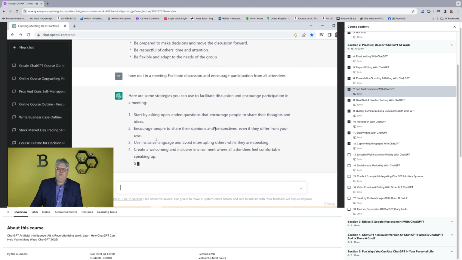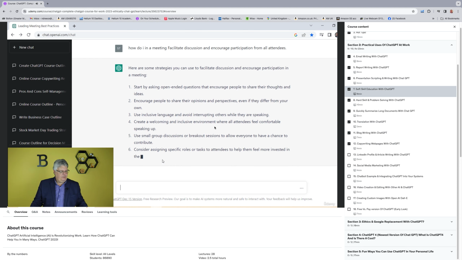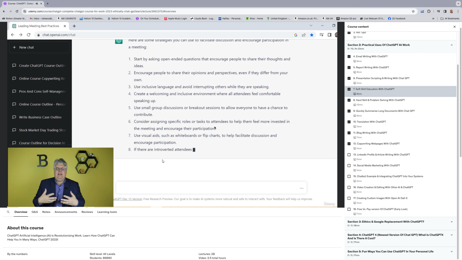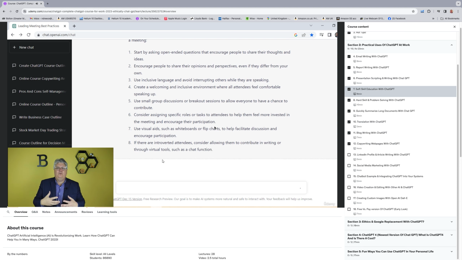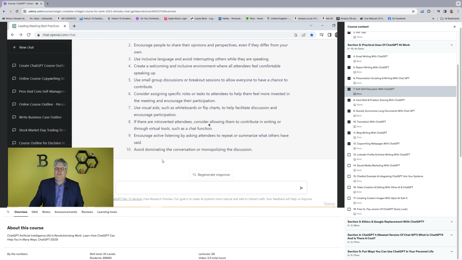And then you can ask it more to expand on all this some more, or you can ask it for examples. So those are some examples of soft skills that you can ask it, and think about what do you maybe want to improve in terms of a soft skill. Start using ChatGPT to start educating yourself as well.